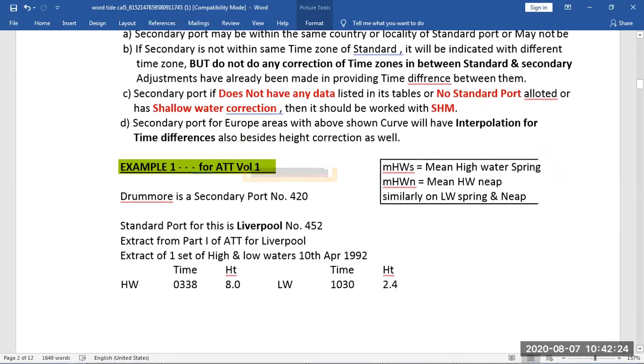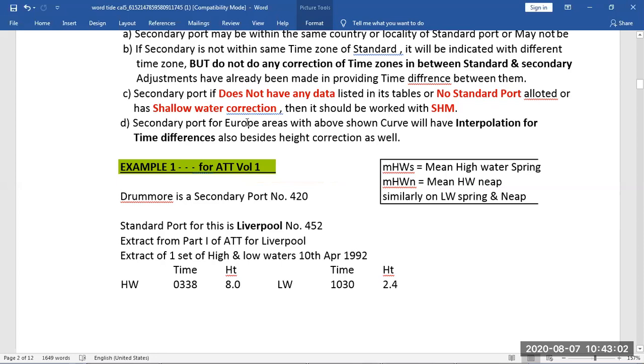Now, if a secondary port does not have any data listed in its tables, or no standard port allotted, or has shallow water correction, then again we will use the SHM method. So these are the three conditions for using the SHM method. If there is no data given for the secondary port, we will use the SHM method. If there is no standard port given for the secondary port, then also we will use the SHM method. If there is shallow water correction given, as we discussed earlier, then also we have to use the SHM method. In other cases, we can use the graph method, which we are going to see now.